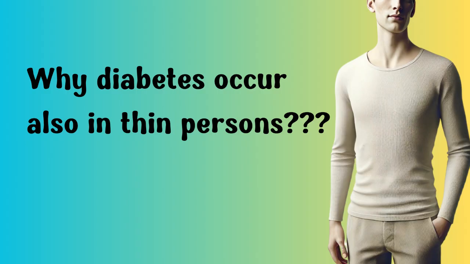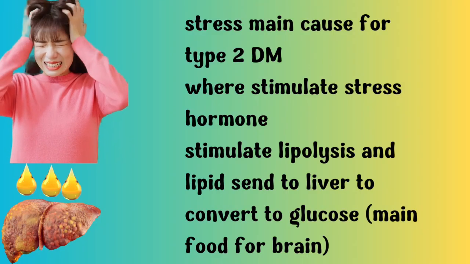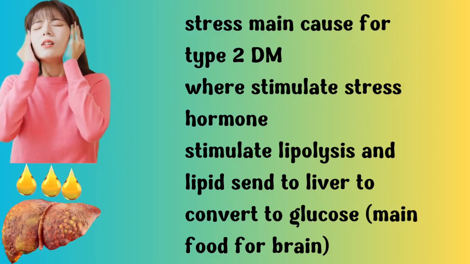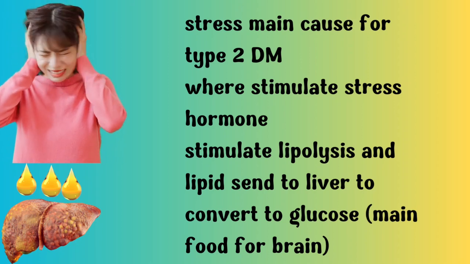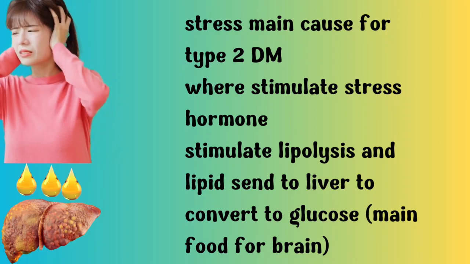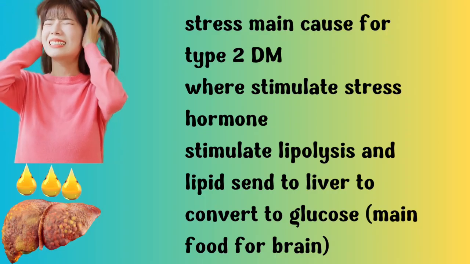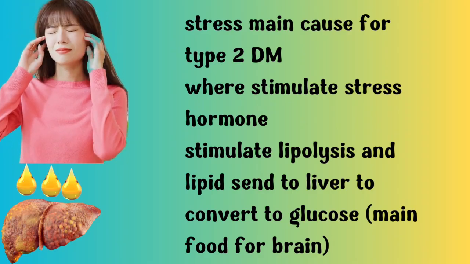While obesity is a significant risk factor for type 2 diabetes, non-obese individuals can develop the disease due to other factors. The second important cause is stress, and stress is a main cause of diabetes. Stress stimulates the release of hormones like adrenaline and cortisol, which increase fat breakdown and mobilize lipid to the liver for conversion into glucose.